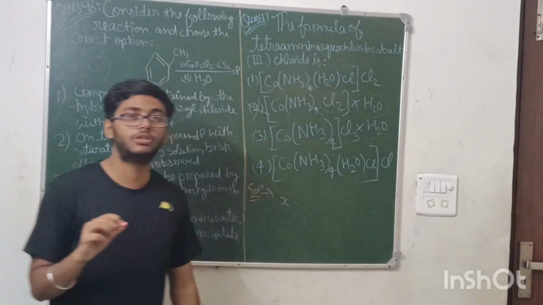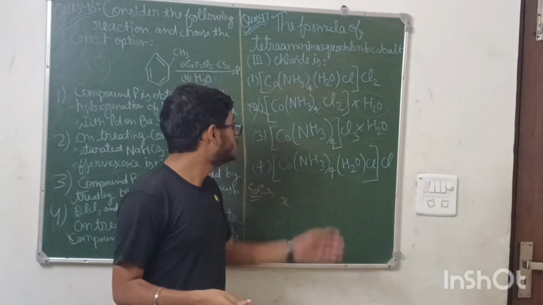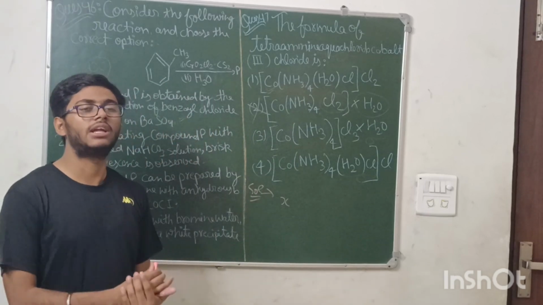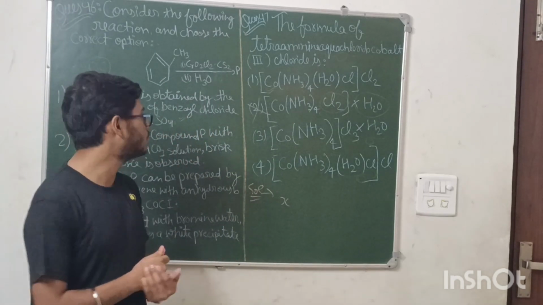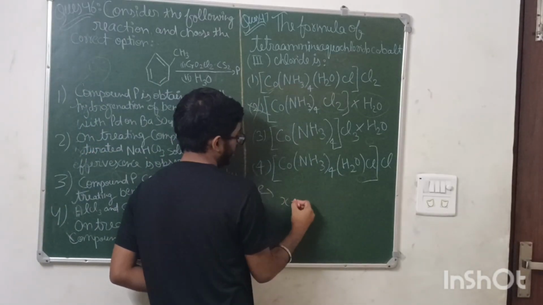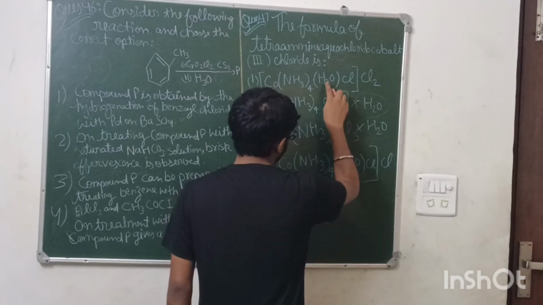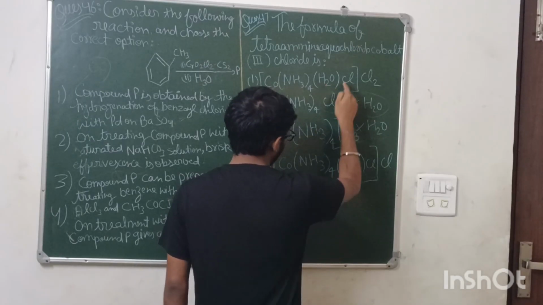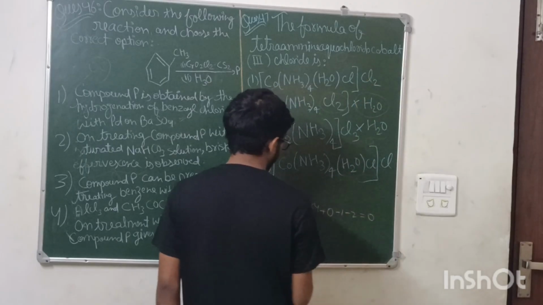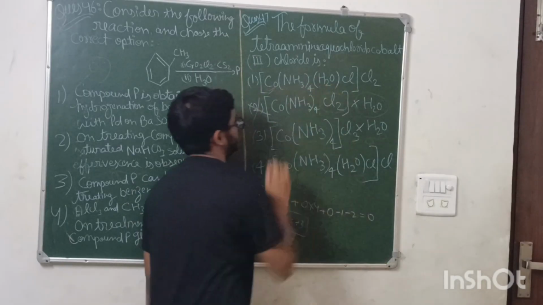I will be uploading a video where I will tell you about the charges of these different ligands, what is a bidentate ligand, a unidentate ligand, and the rules for IUPAC naming of coordination compounds. I will be uploading this video very soon. So assuming the central metal is X, and NH3 is 4, so 0 into 4, plus H2O is 0, and Cl is minus 1, chloride is minus 2, equal to 0. So X comes out to be +3. Means this option can be an answer.